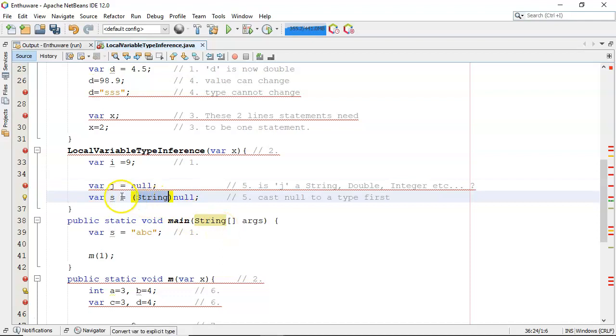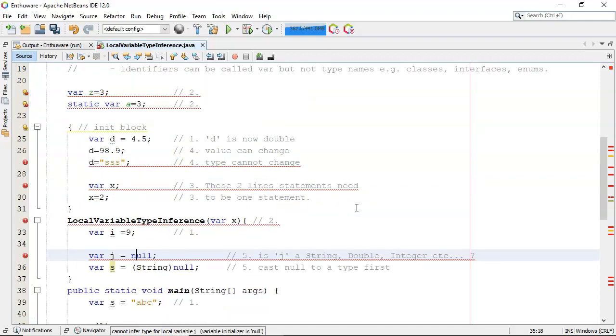Now it says, oh yeah, I know S is supposed to be a string. So just don't initialize it to null like that. It cannot infer the type.